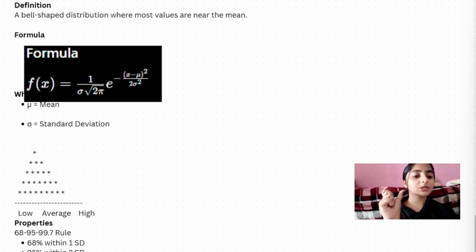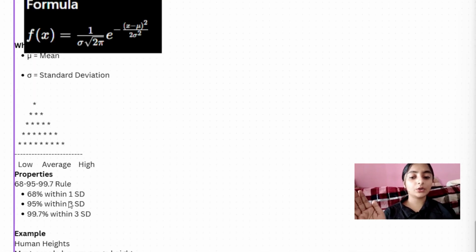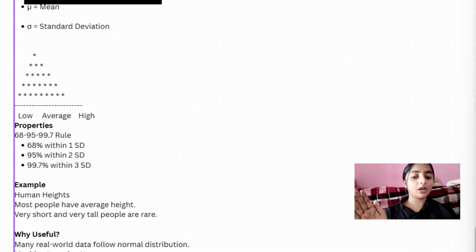Normal distribution means most values are near the average, and very small and very large values are rare. So this is the explanation for normal distribution.